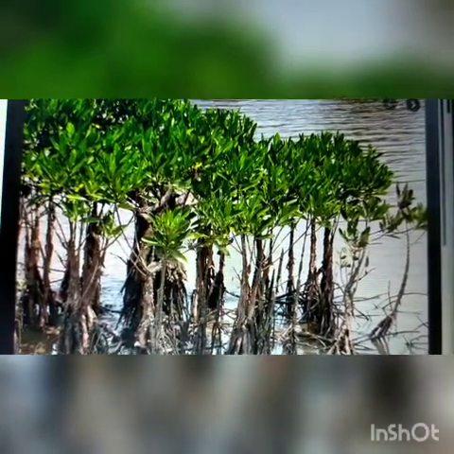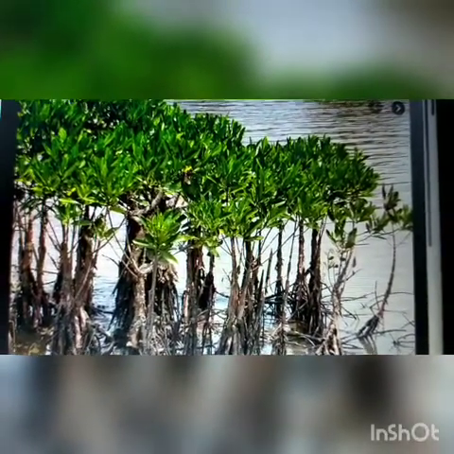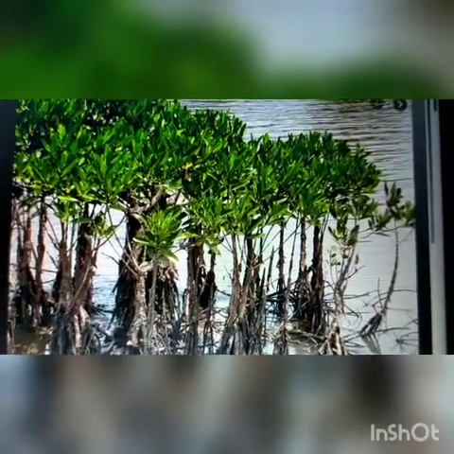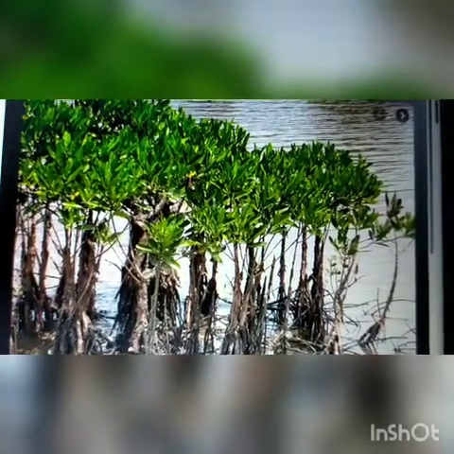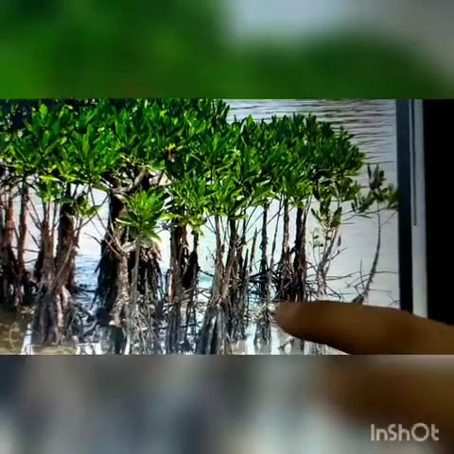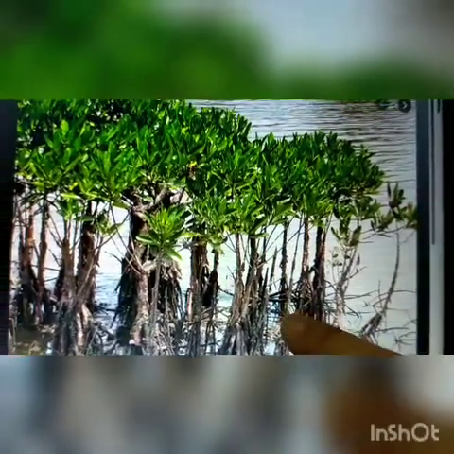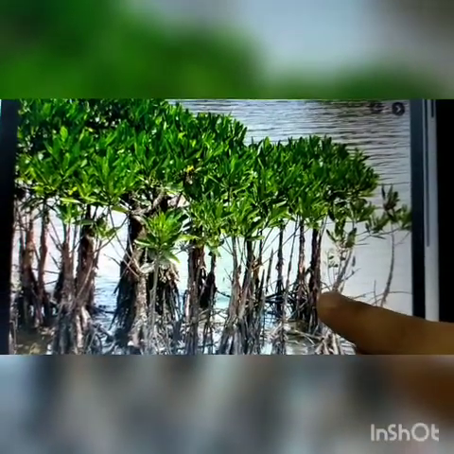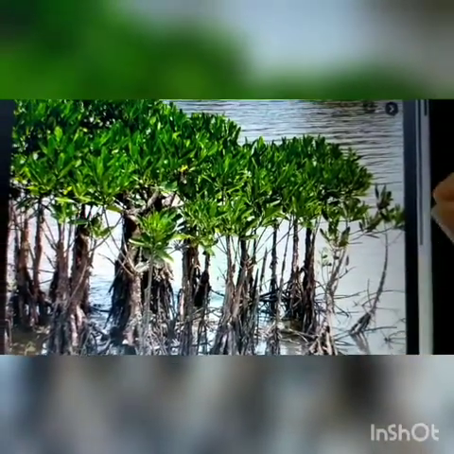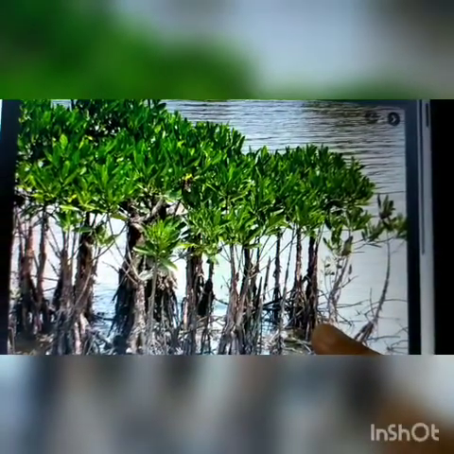Okay, as air cannot reach the roots, so they are unable to take carbon dioxide from the atmosphere. So they have breathing roots that grow above the ground, as you can see in this image. These are the breathing roots. Okay, and these roots contain small air holes. That means small air holes are present in these roots.